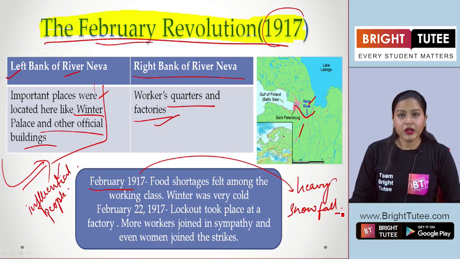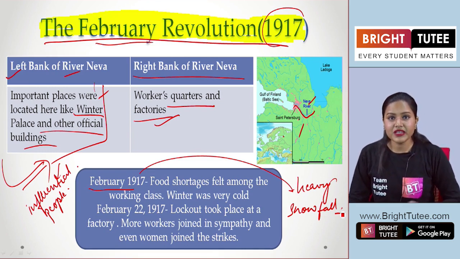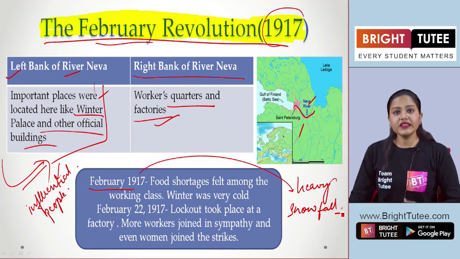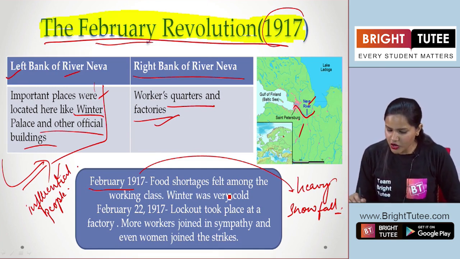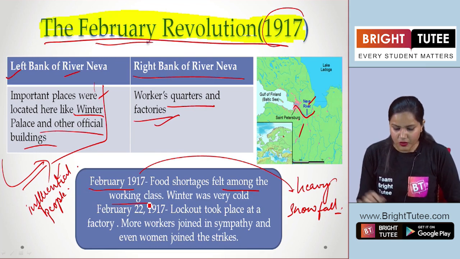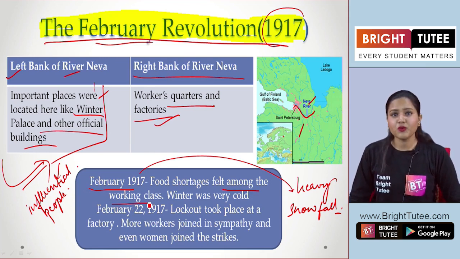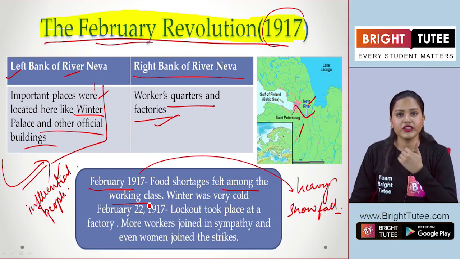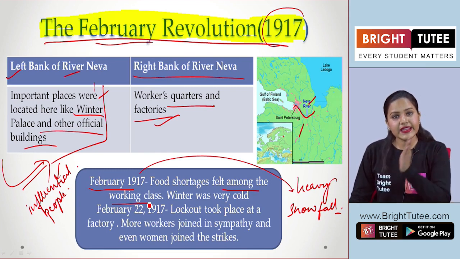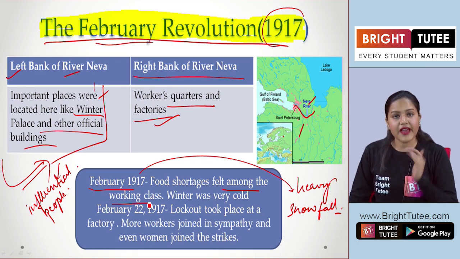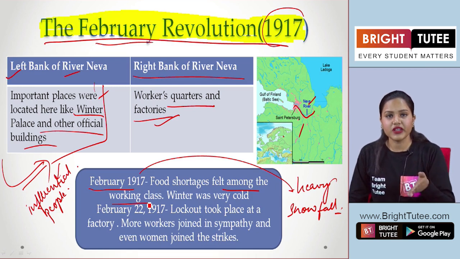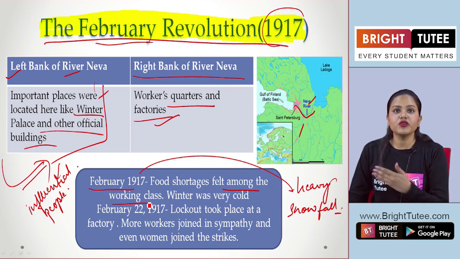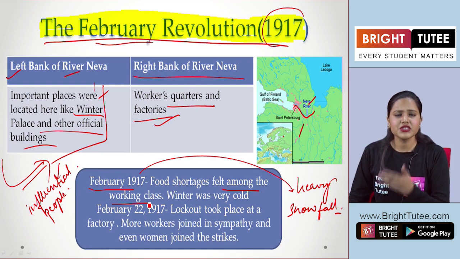So because of this bad weather condition, what are we seeing? That the crops were destroyed, right? It also led to food shortages that were felt among the working class. So definitely the weather condition is not good. The crops are destroyed here, and it led to the food shortages. And therefore, all these workers who were living on the right bank of river Neva were not feeling so good about it. Already the working conditions were quite bad.